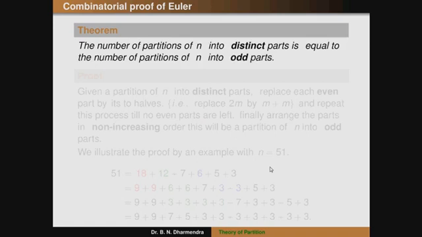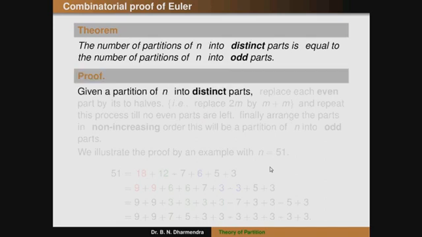Okay, the proof is a combinatorial proof, which we have to take in terms of numbers only, not a bijective proof. Given a partition of n into distinct parts, we can convert the distinct parts to odd parts, and then we can take the next part as odd. Conversely, we have to take odd parts to distinct parts.